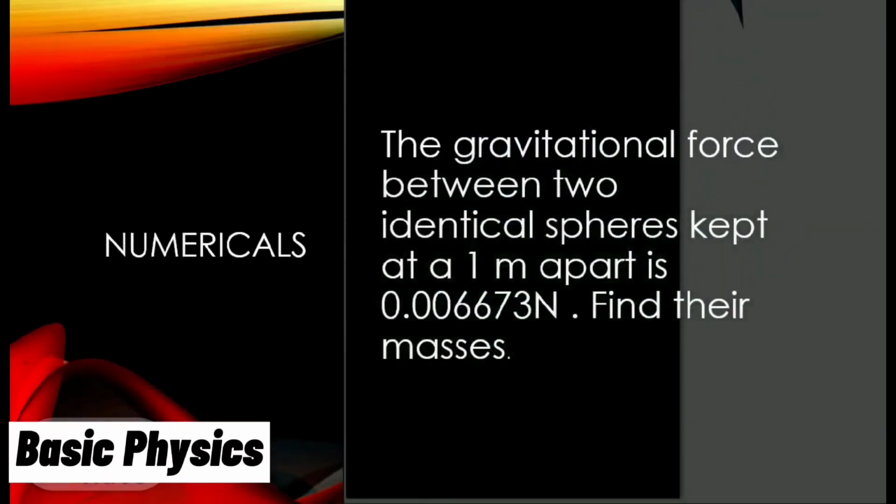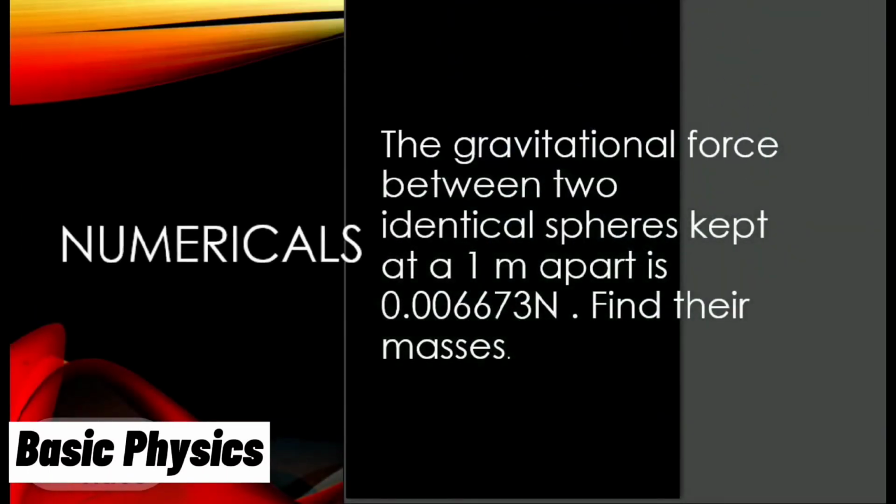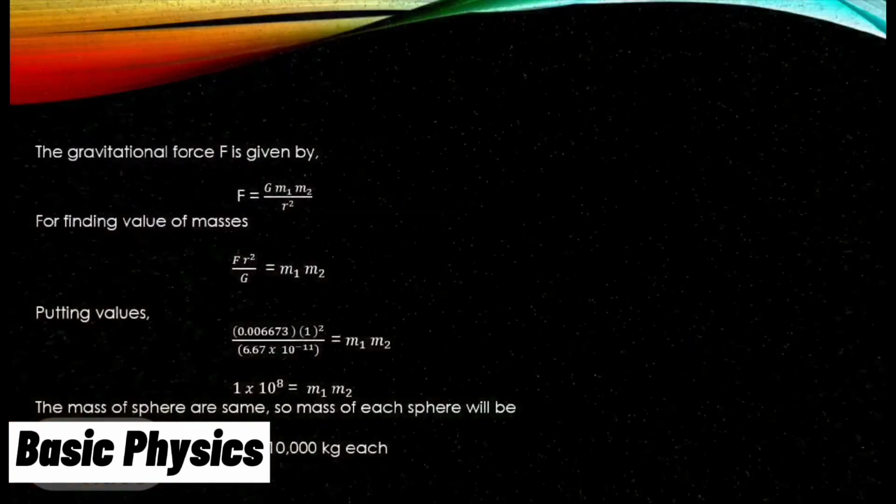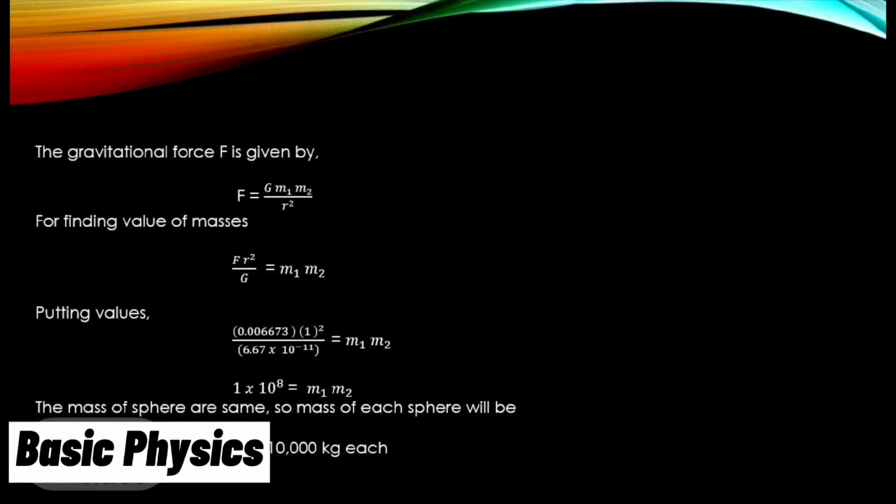Numerical. The gravitational force between two identical spheres kept at a distance of 1 meter apart is 0.00673 newton. Find their masses. The gravitational force F is given by F is equal to G m1 m2 by r squared. For finding the mass, arrange the equation: F r squared by G is equal to m1 m2. Putting values in the above equation, the mass of each sphere is 10,000 kg.